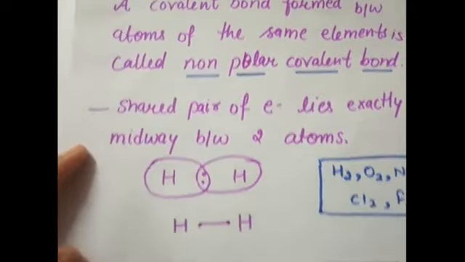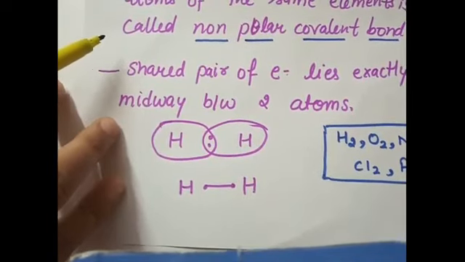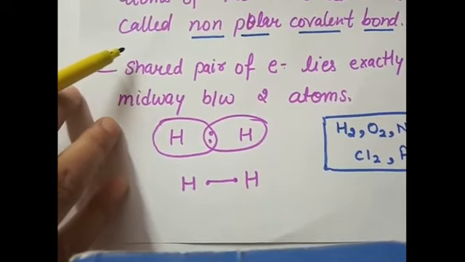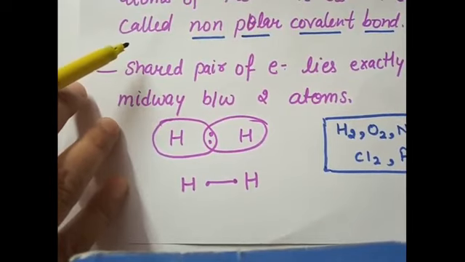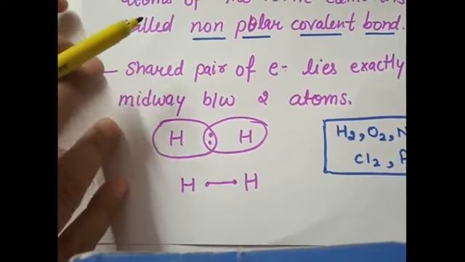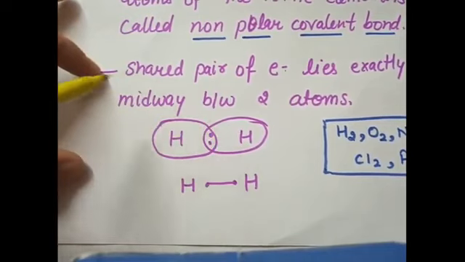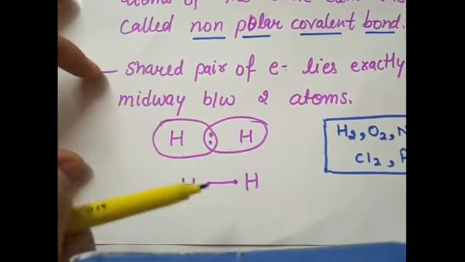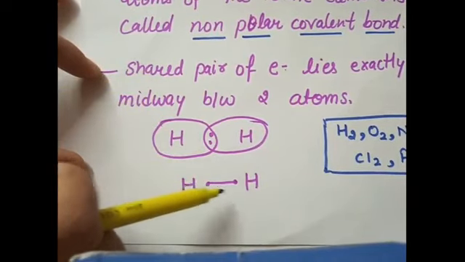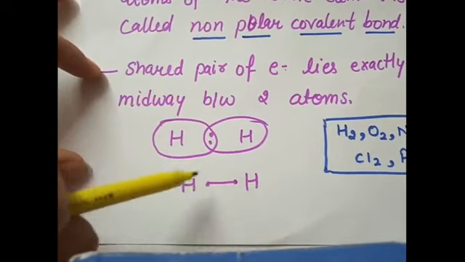For example, the hydrogen molecule. Each hydrogen atom is sharing its 1 electron, and the nucleus of both the hydrogen atoms will attract these shared pair of electrons with similar force, and hence this covalent bond will lie exactly midway between the two atoms.